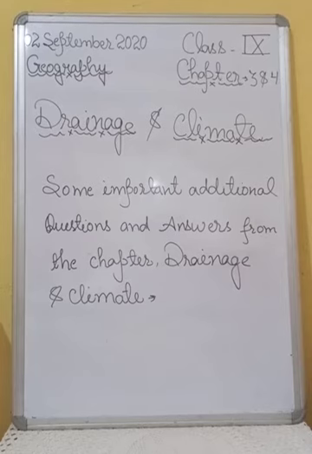It is the world's largest and fastest growing delta. Alright.